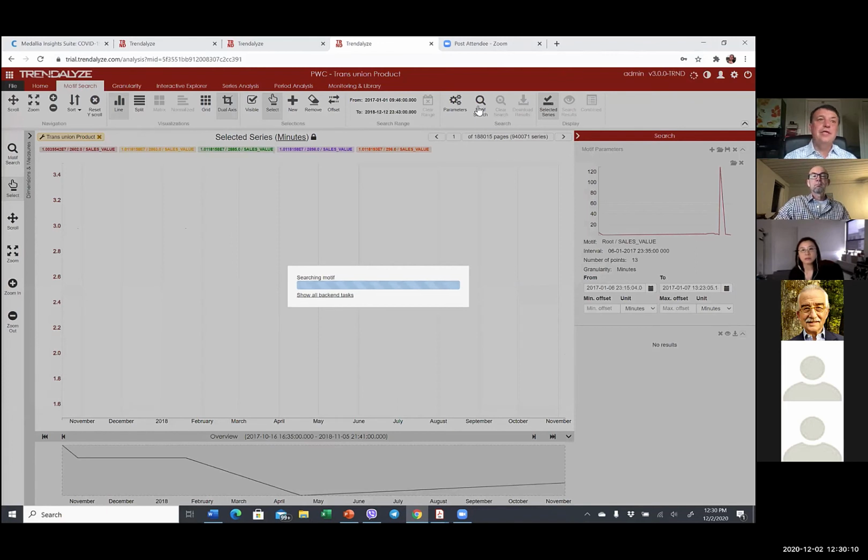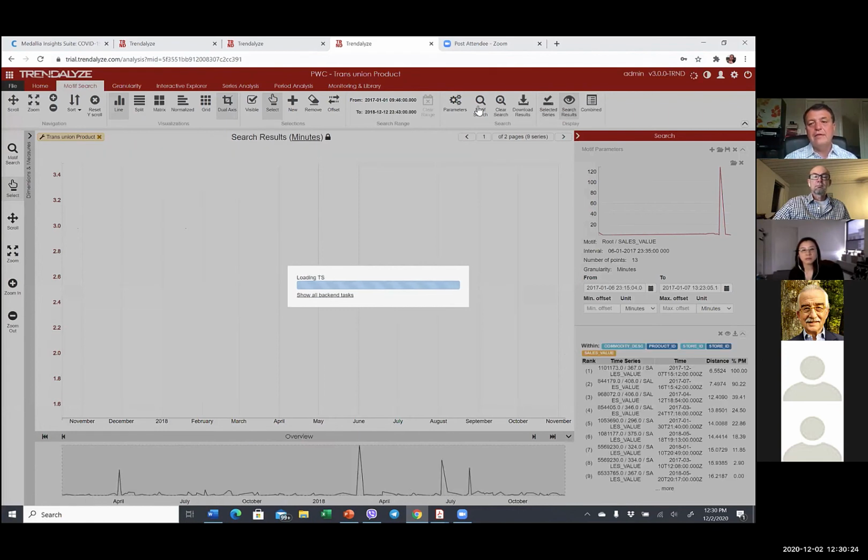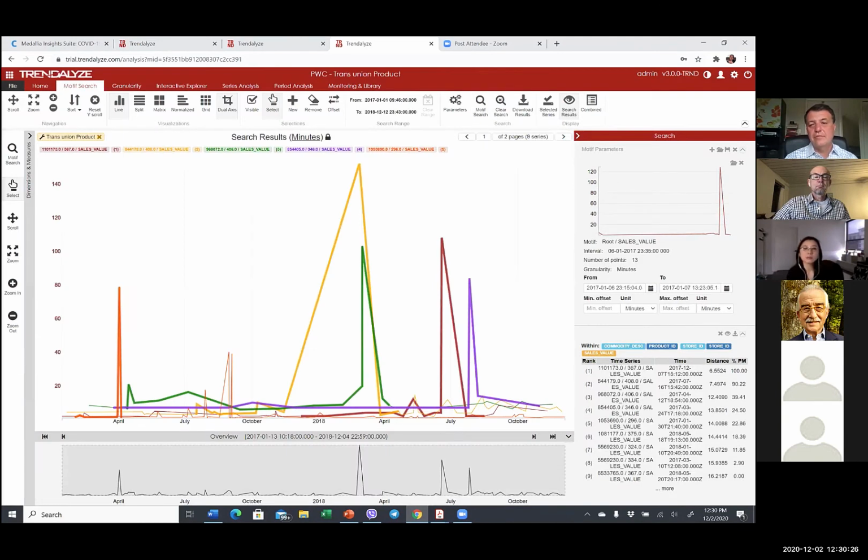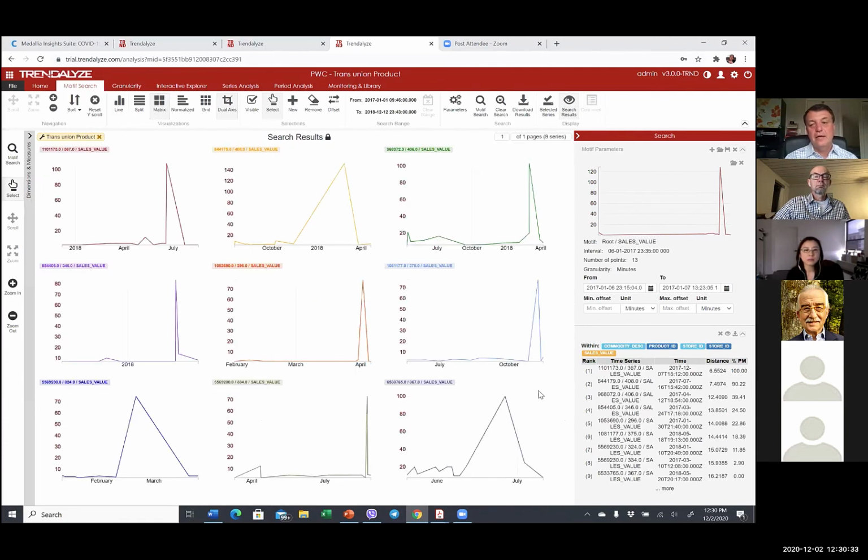So what I'm doing here is running 900,000 queries simultaneously, and each one of these 900,000 queries goes through a year of transactional history to find the top patterns that match this type of pattern. I'm going to switch now to a matrix view to visualize my matches. And as you can see them here, they're fairly close. They're within the bounds of what is happening here in the pattern.